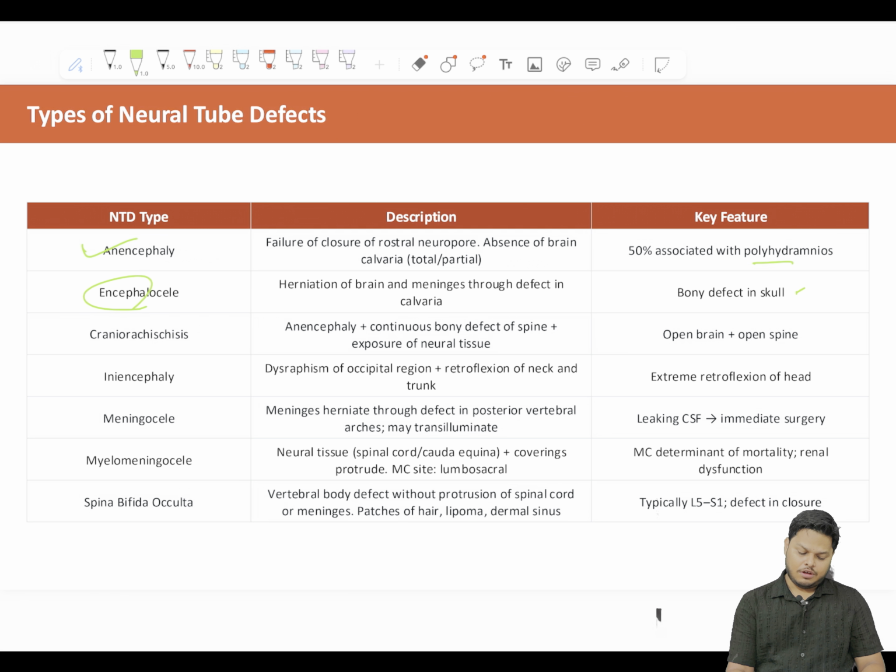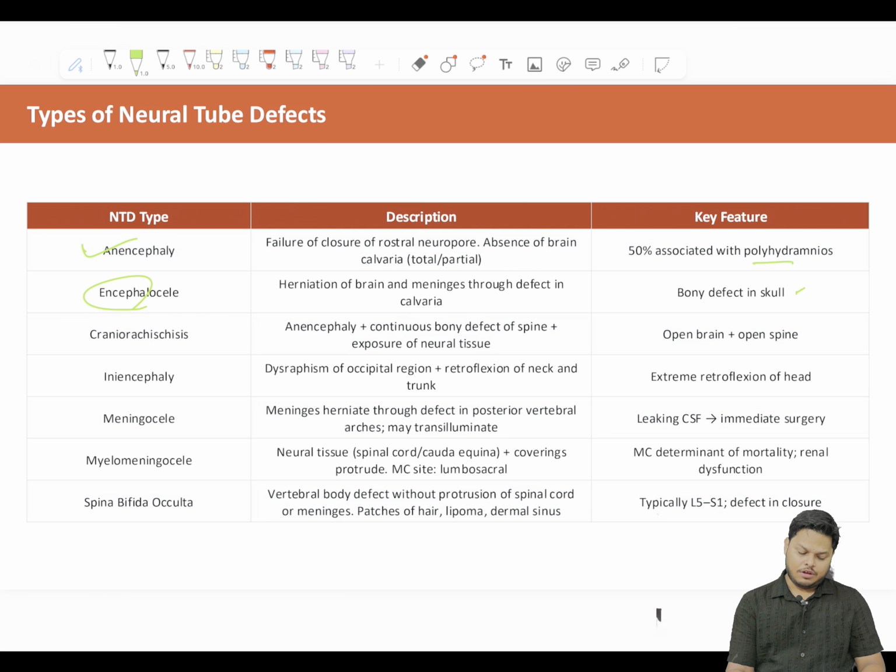When to be started? Not after pregnancy, before conception. One month before planned conception, we should start folic acid 4 milligram, and it is to be continued at least till the 12th week of gestation. Why the 12th week of gestation? Because the neurulation is complete by the 12th week of gestation, right?